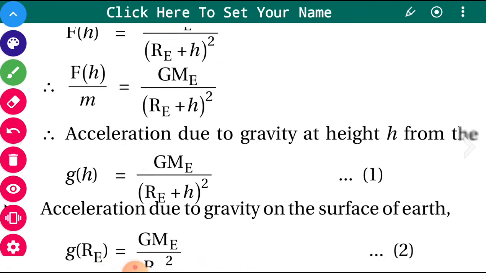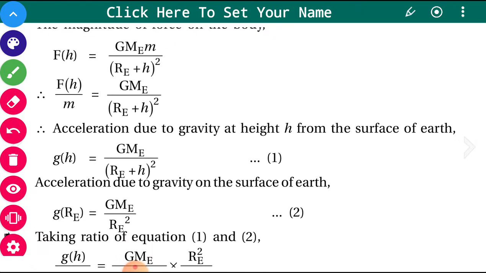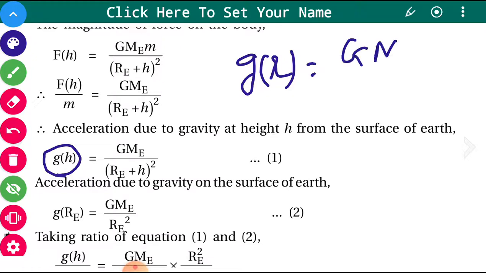Now the acceleration due to gravity at height h, that is the gravitational acceleration at height h, we can write as follows. We have the formula of gravitational acceleration at any distance, say r, given by G Me upon r square.